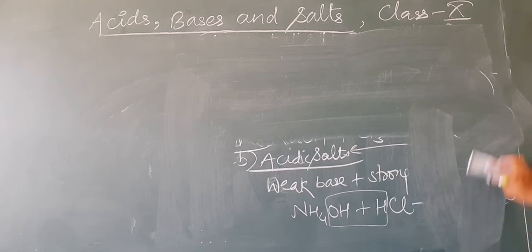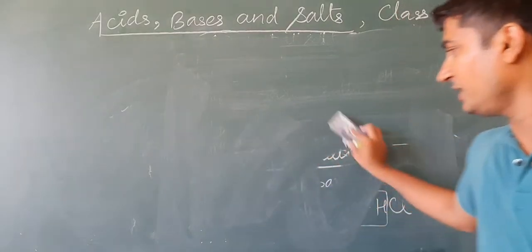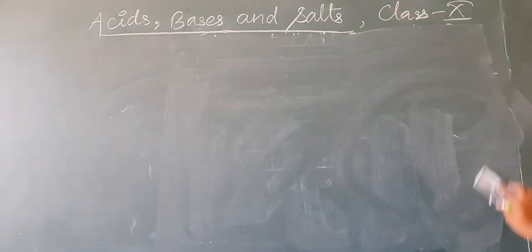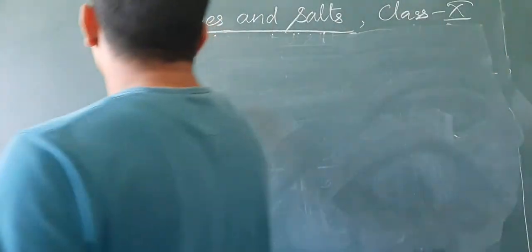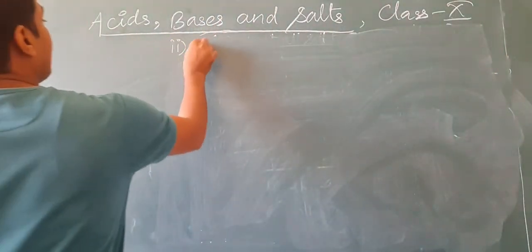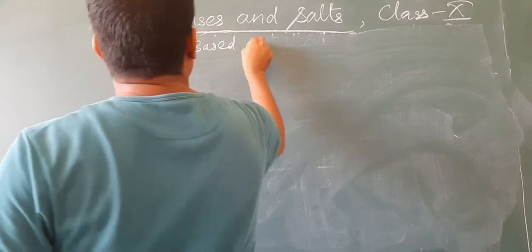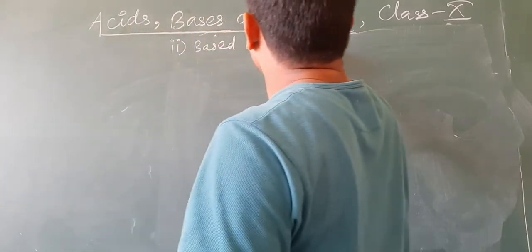Second classification is based on the acid in the salt.